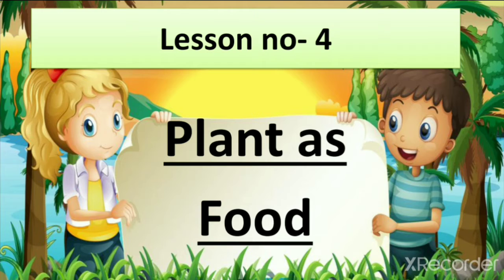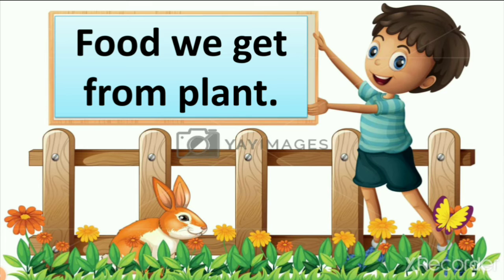First we revise lesson number 4, what we learn in this lesson, then we revise the lesson number 4 exercise. So let's start. First, food we get from plant. The main thing which we learn in this lesson is food from plant, which type of food we get from plant, right? We learn that some vegetables we get from plant which are fruit of the plant.